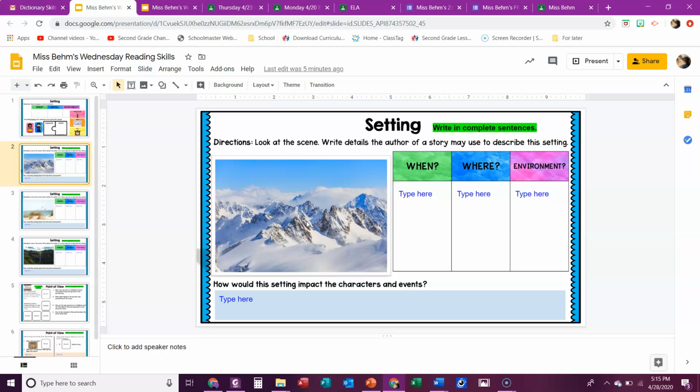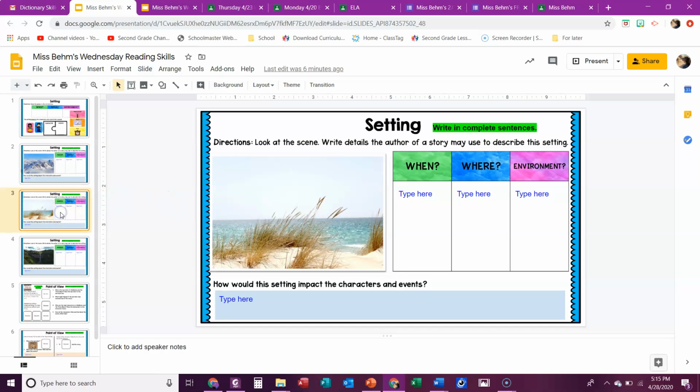Where, you don't have to have the exact place because you probably won't know the exact place, but you do know something about, would you see that much snow in Arizona? Maybe during the winter time in the mountains, but that looks like an awful lot of snow. And then the environment, remember, is more like the climate.